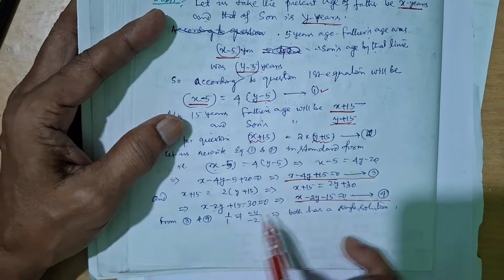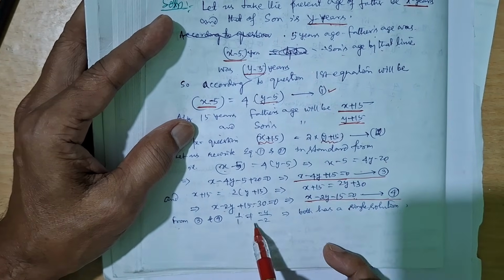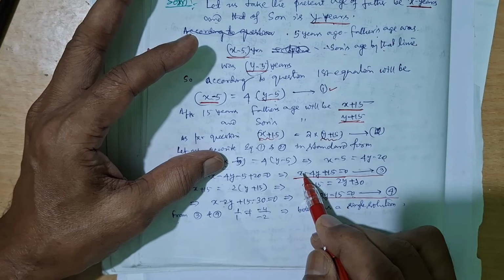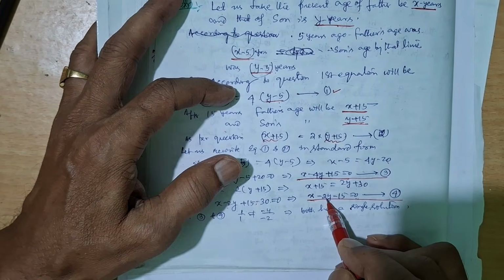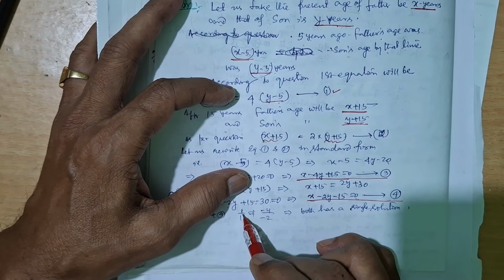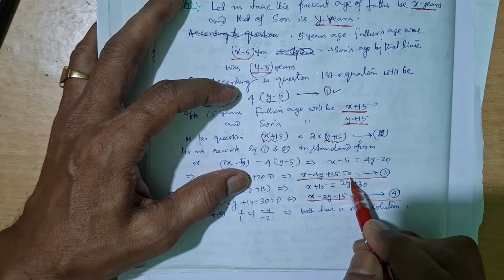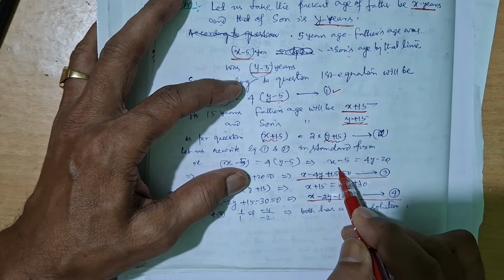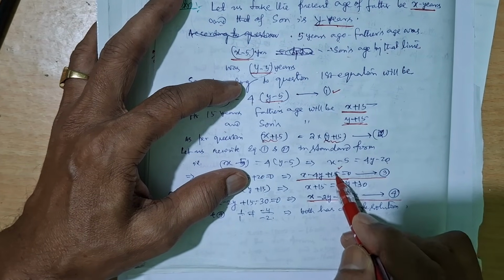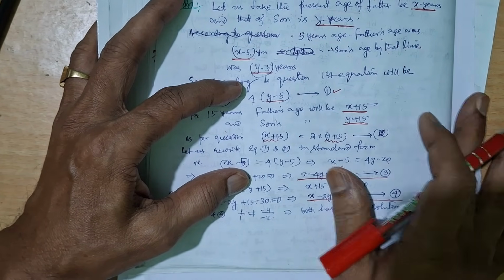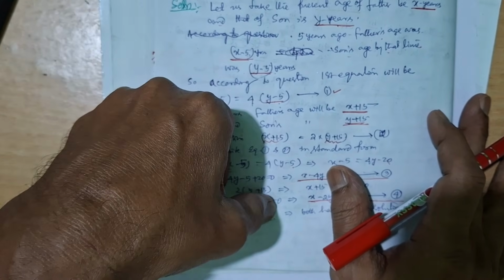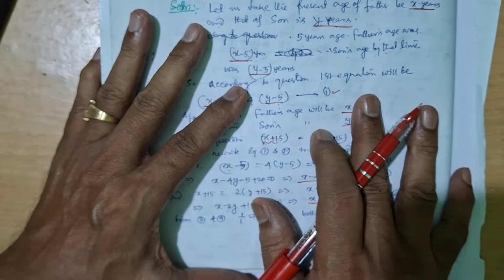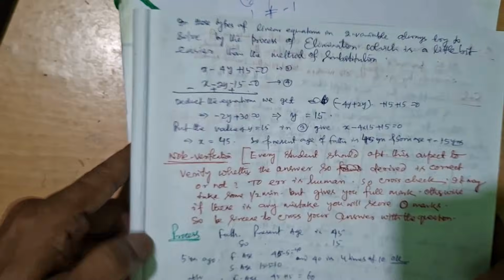Okay. Now, from 1 and 2, you verify this. 1 by 1 is not equal to minus 4 by minus 2, because it is 1, it is 2. You leave this, whether it is plus 15 or minus 15, it is immaterial. But this 1 by 1 and minus 4 by minus 2, it is 1, it is 2, not equal, so it is consistent. Now how to solve this?